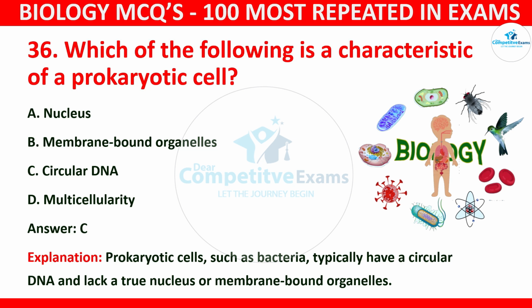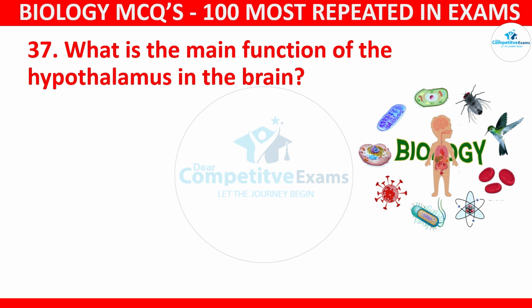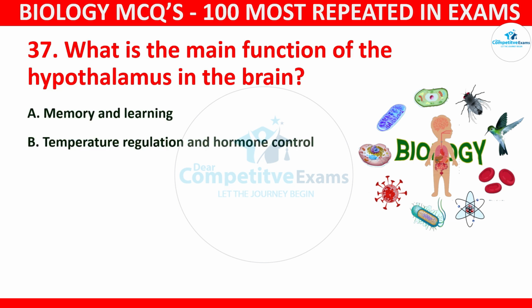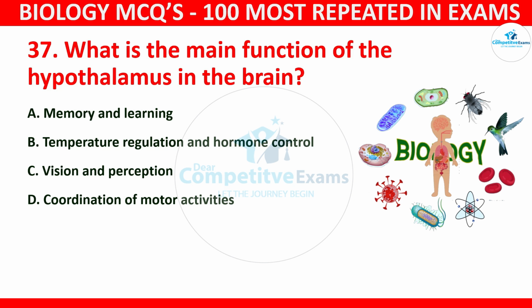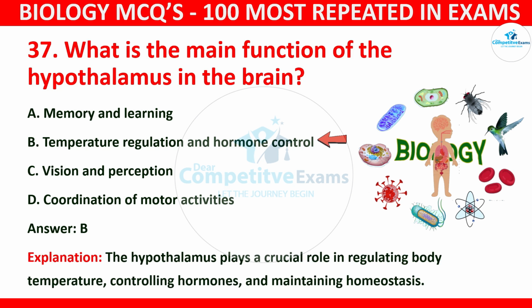Question number 37. What is the main function of the hypothalamus in the brain? Your options: memory and learning, temperature regulation and hormone control, vision or perception, or coordination of motor activities. The correct answer is B, and that is temperature regulation and hormone control. The hypothalamus plays a crucial role in regulating body temperature, controlling hormones, and maintaining homeostasis.